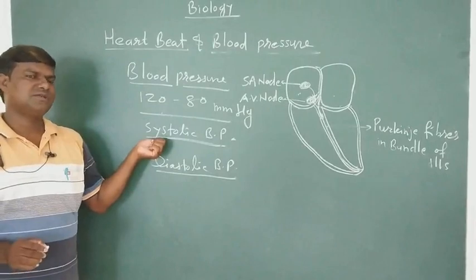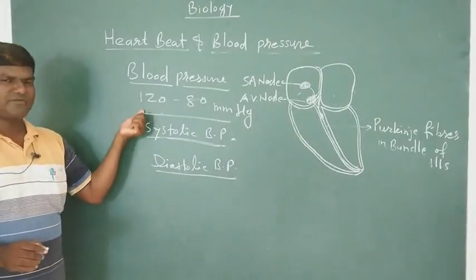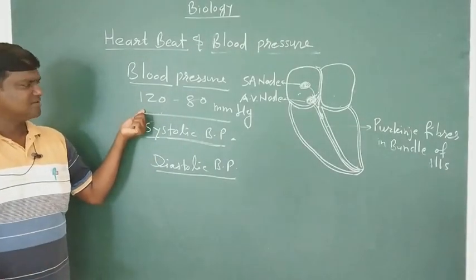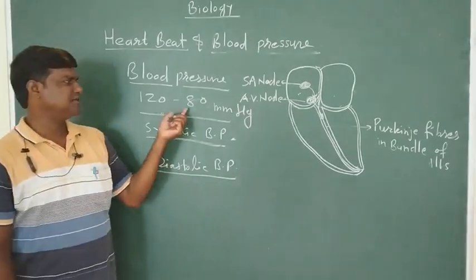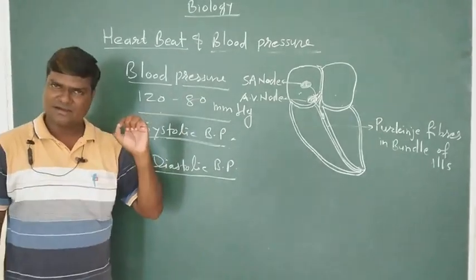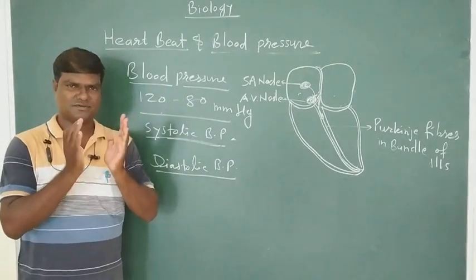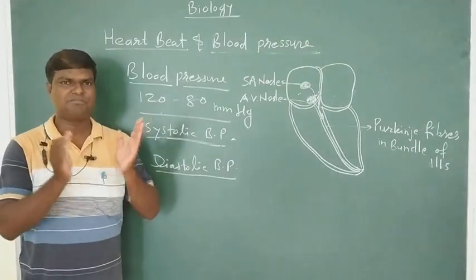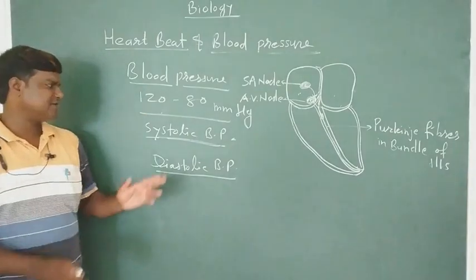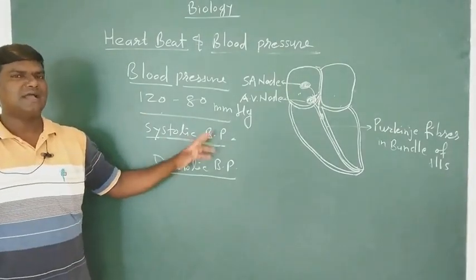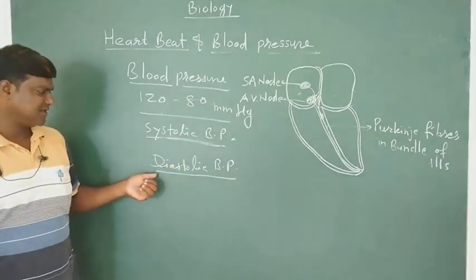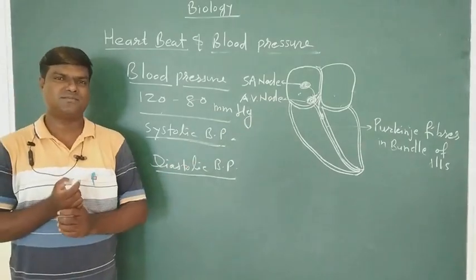The value of systolic blood pressure is around 120, and the value of diastolic blood pressure is around 80. Again I am saying, contraction of the ventricles of the heart creates systolic blood pressure, and relaxation of the ventricles forms diastolic blood pressure.